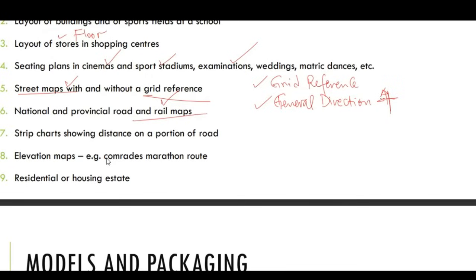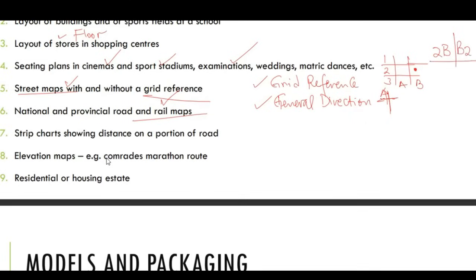The grid reference is when we pick a box where a certain town is found. If this is 1, 2, 3, then we have A, B. You understand? And there is a town here. That's the grid. Then the grid reference will become 2B, or you can write it as B2.